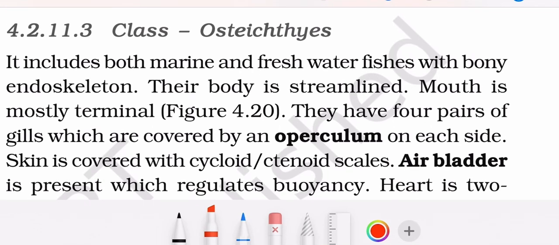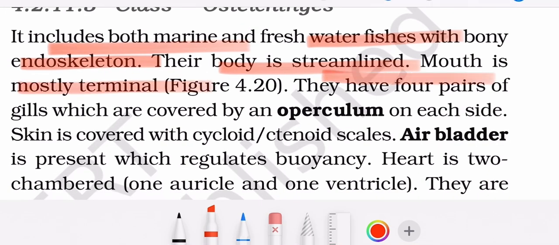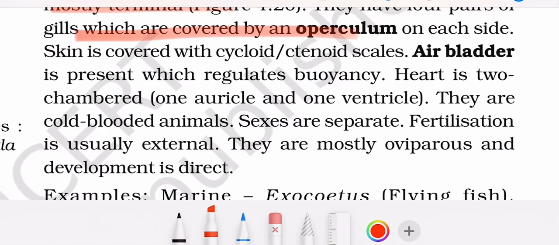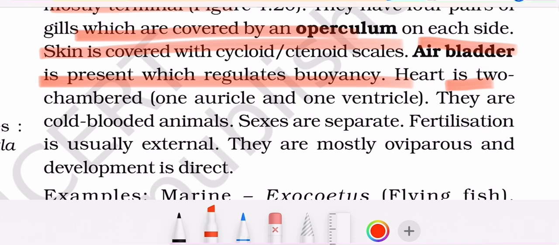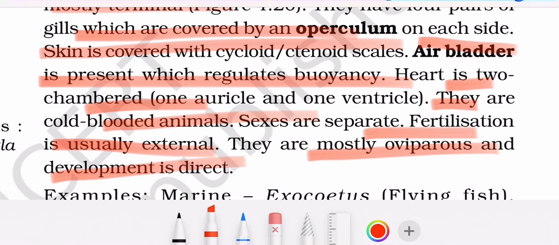Osteichthyes. It includes both marine and freshwater fishes with a bony endoskeleton. The body is streamlined. Mouth is mostly terminal. They have 4 pairs of gills which are covered by operculum on each side. Air bladder is present. Skin is covered by cycloid scales. Heart is two-chambered. They are cold-blooded. Sexes are separate. Fertilization is external. They are mostly oviparous. Development is direct.